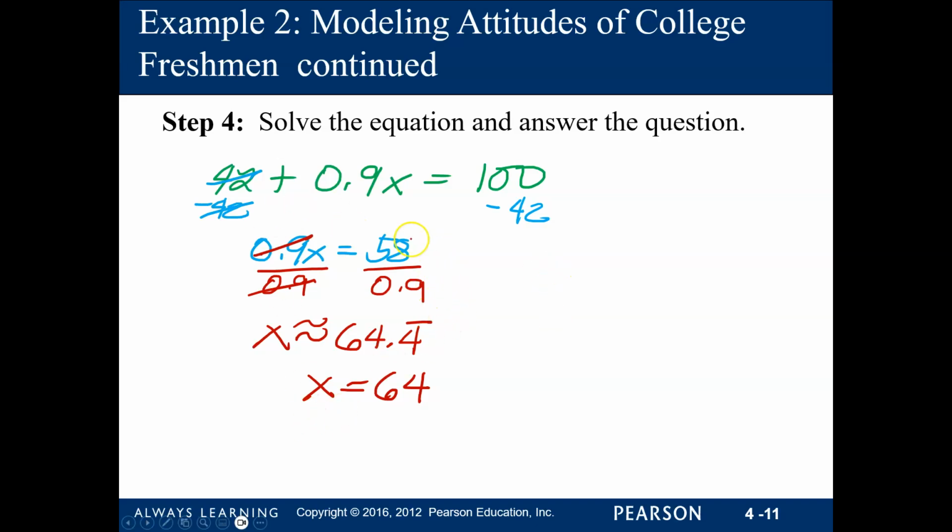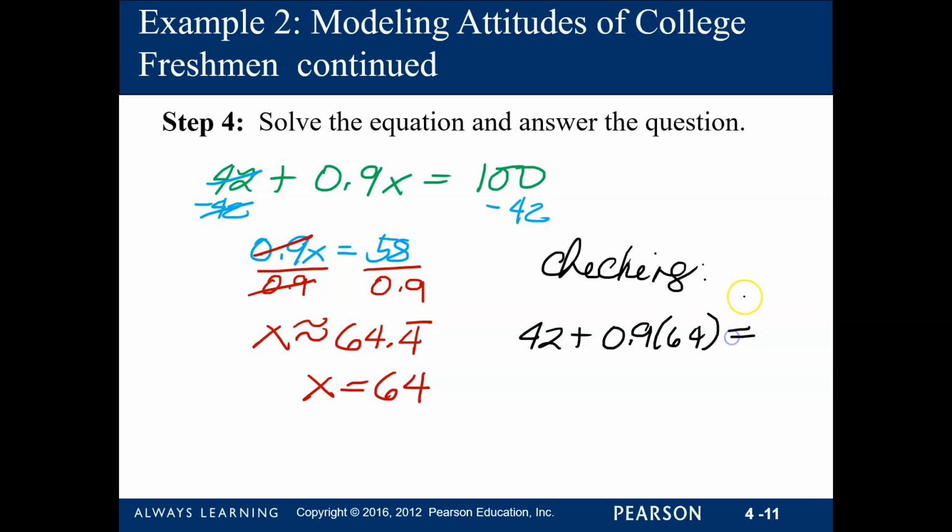And you can always check, okay? You can replace your x here. So to check, all right? So checking, 42 plus 0.9 times 64, is this going to be equal to 100?